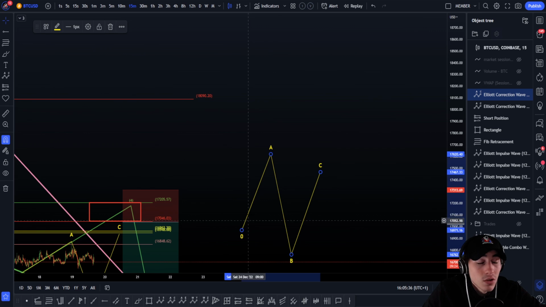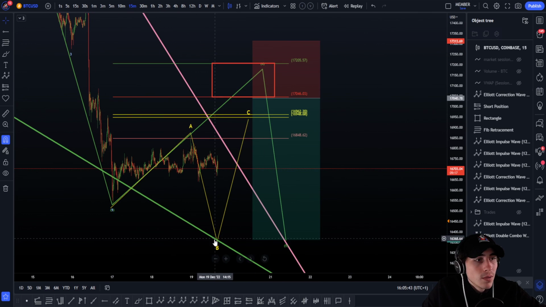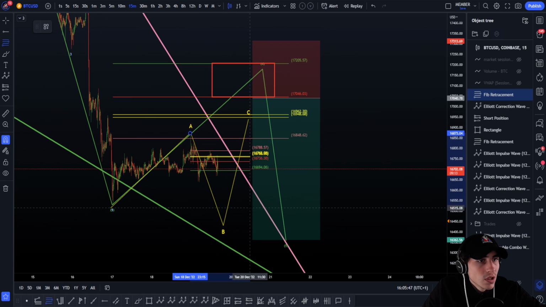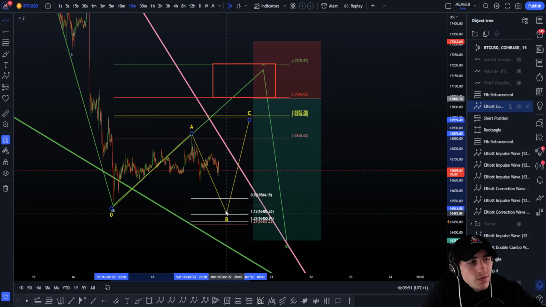So 5 waves, correction, 5 waves, correction, 5 waves. Okay, extremely important. So in that case here we can look for, boom, right here. We can play this here. Templates flat, we can look for the wave 4 and 5.